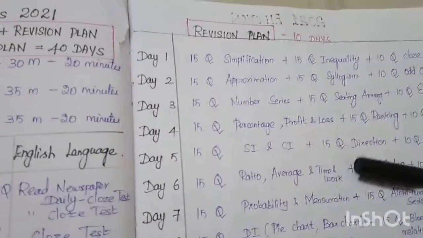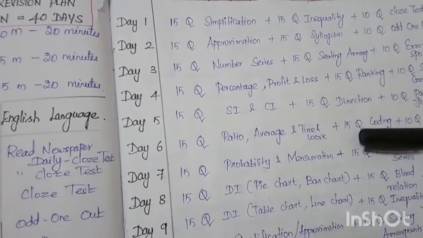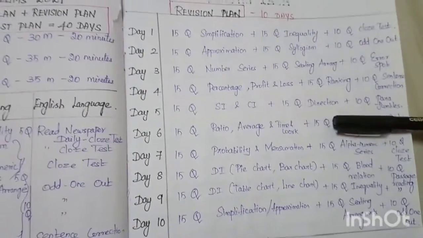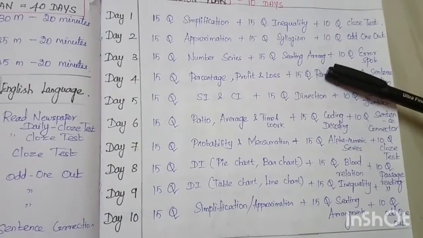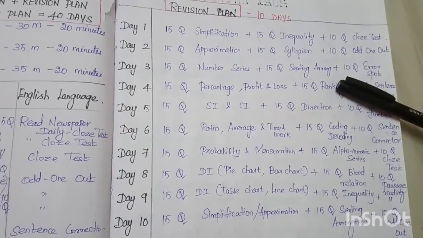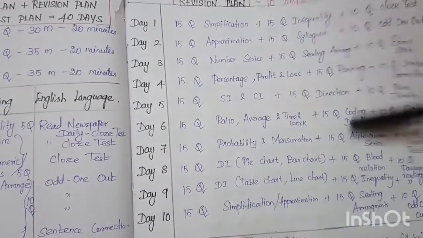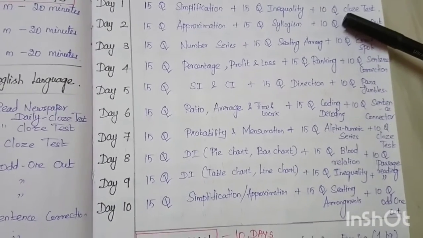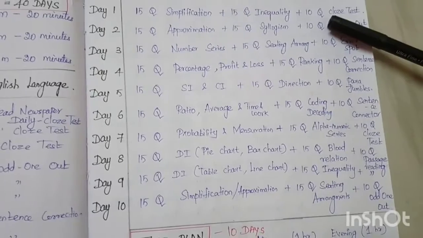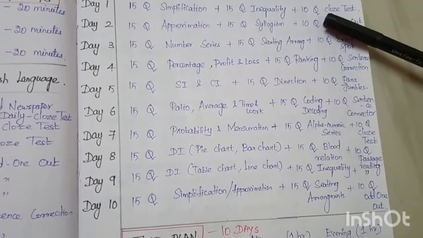So here is the revision plan for 10 days. From day 1 to day 10 there will be 15 questions from simplification, 15 questions from inequality and 10 questions from close test. This is our revision pattern, so you will be clear in all topics. You can revise by practicing a number of questions.